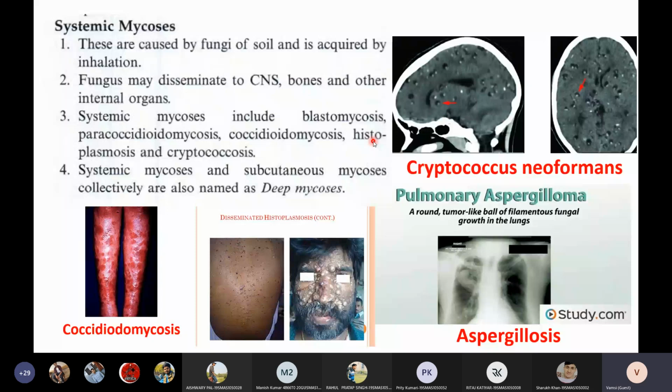Then opportunistic mycosis includes aspergillosis, Penicillium, mucormycosis, and even Candida species.